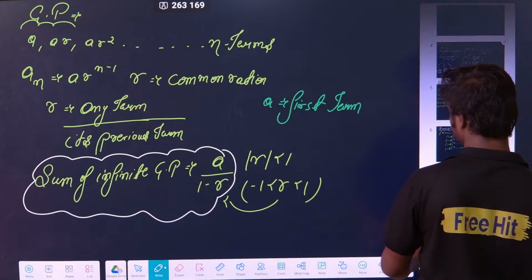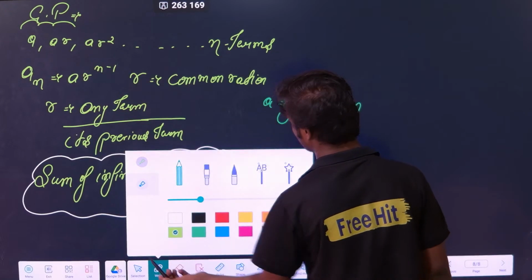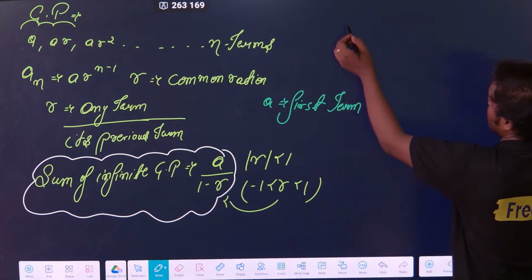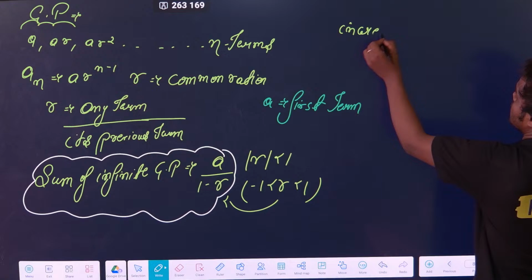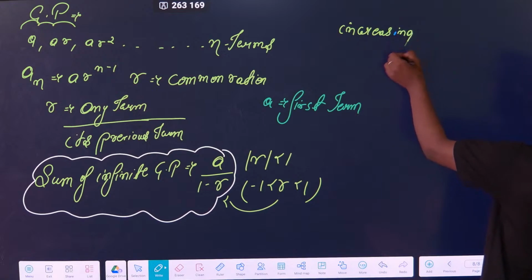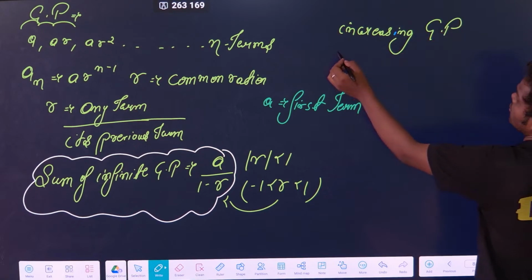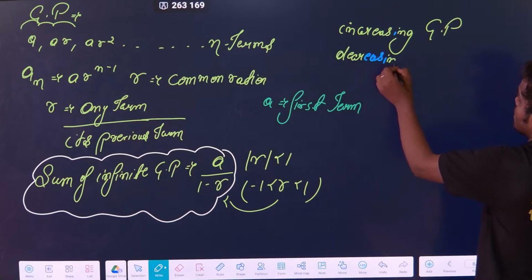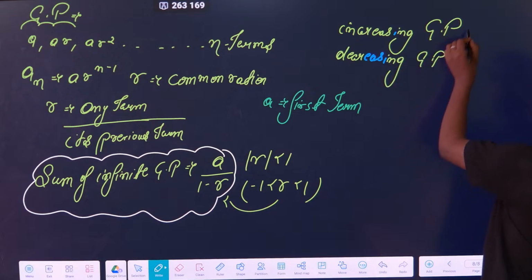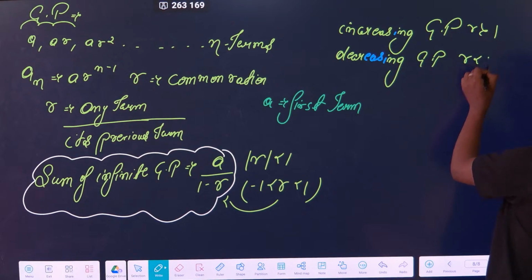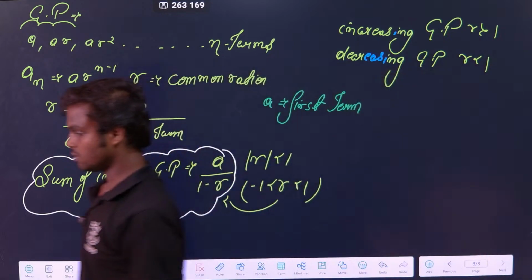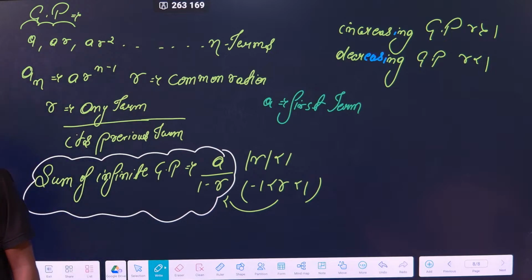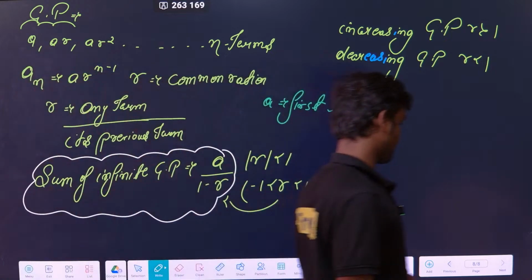There is one more thing. There are two types of GP, just for your knowledge. One is called an increasing GP, and another one is called a decreasing GP. Increasing GP means r should be greater than 1, and here r is less than 1. Simple. Clear? That is the increasing and decreasing GP logic. Any doubt till here? Just take this screenshot.